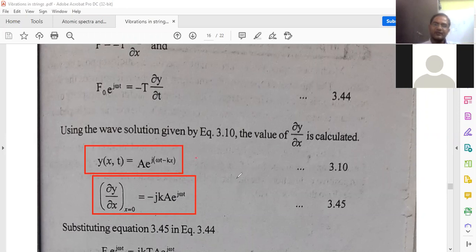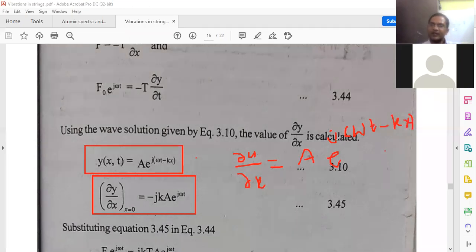From this we are writing ∂y/∂x: first a constant, e^(j(ωt − kx)) differentiation is the same, into again d/dx, multiplying j inside, you will get minus jk.